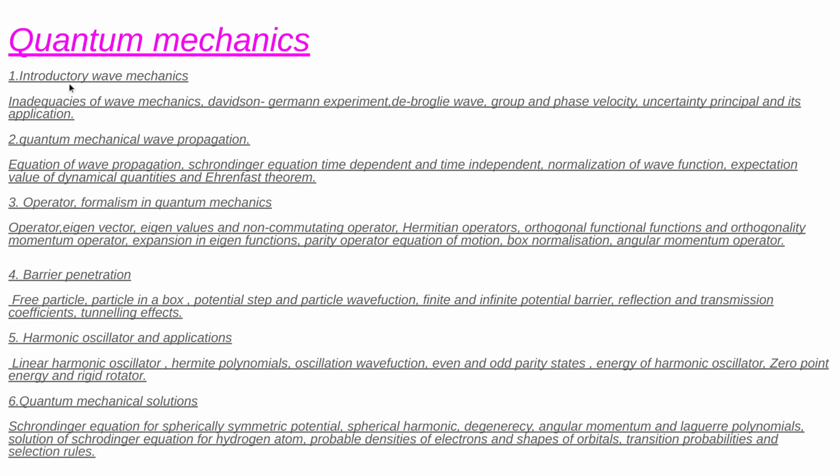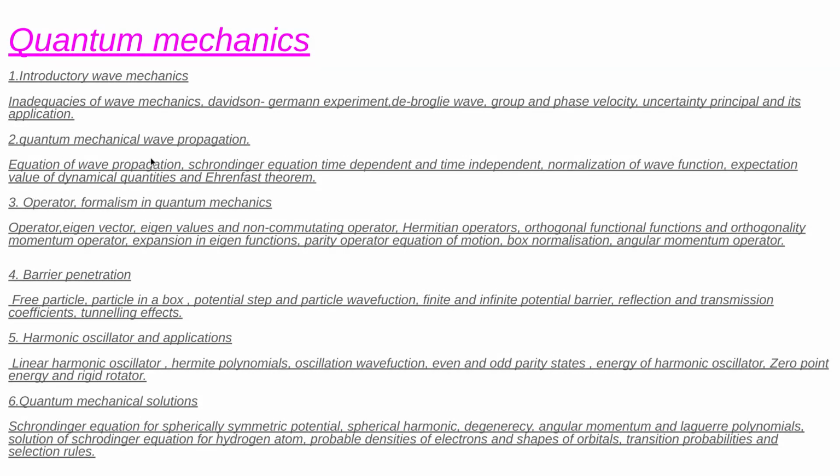In the introductory part we are going to learn about what wave mechanics is, and what its inadequacies are, that means the limitations it has, and how the Davisson and Germer experiment was studied at that time, and how de Broglie provided the de Broglie wavelength, group velocity, phase velocity, and the uncertainty principle and its application. The Heisenberg uncertainty principle we will study in this introductory part.